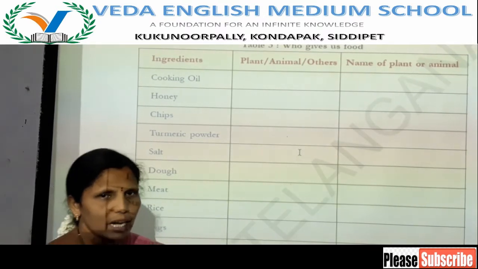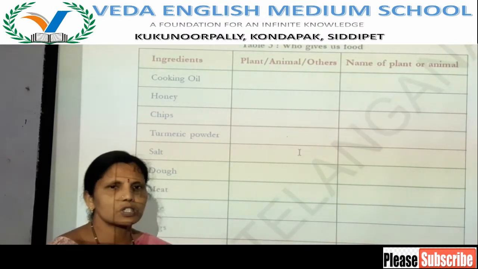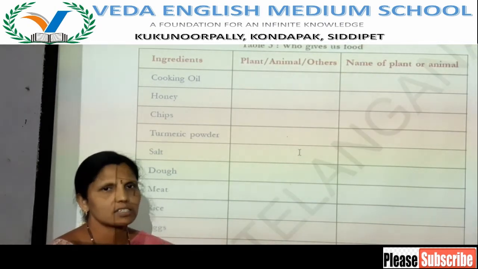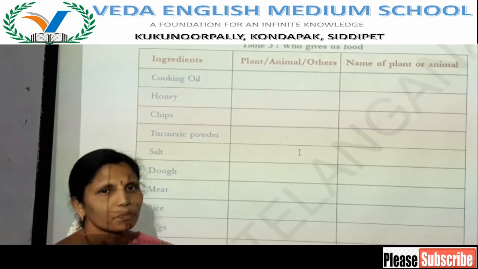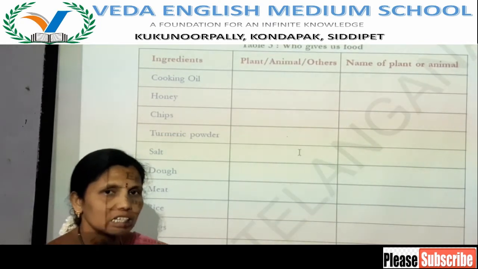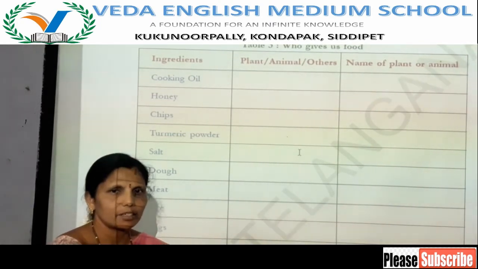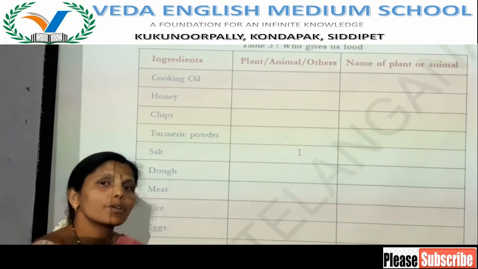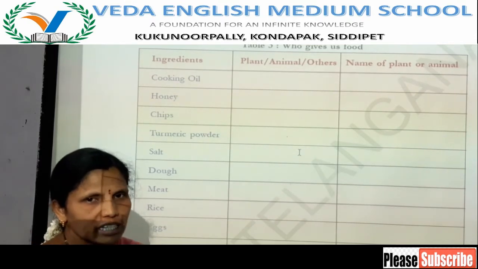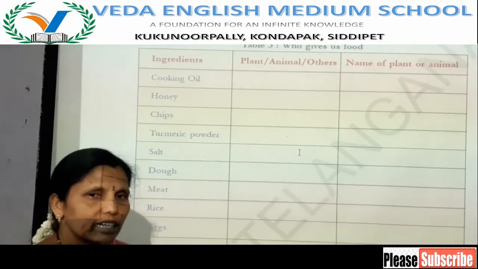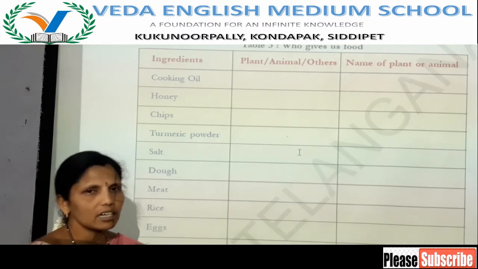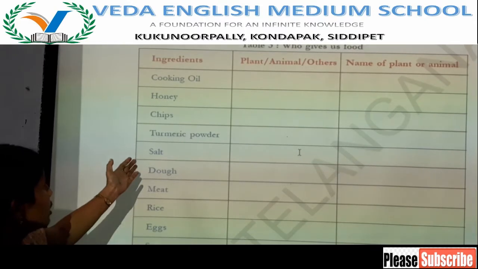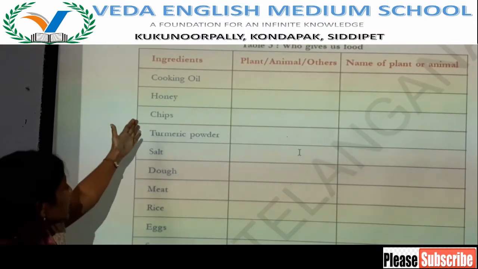From plants we get fruits, vegetables, leafy vegetables, some flowers. From animals we get milk, meat, eggs. Those are the sources of food items. Plants and animals are the sources of food items, and the ingredients also we get from plants and animals. Here, in this table, they have given the ingredients.